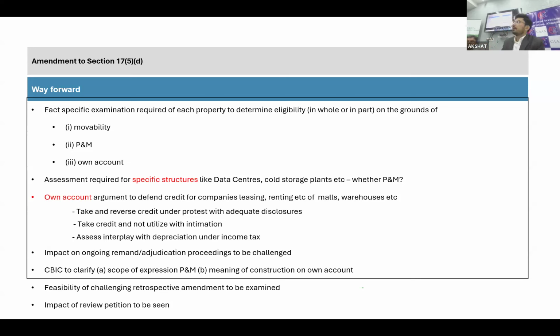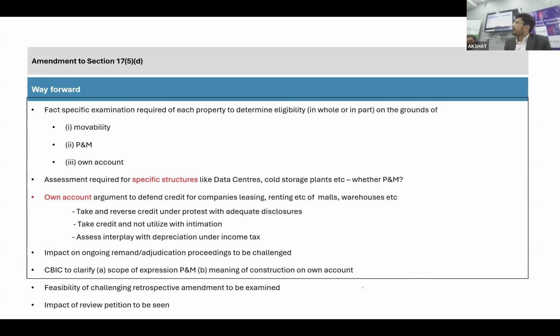Second point is, since plant and machinery has already been defined, and since there is a lot of discussion going on, and after that there is a change, I believe there is room for an interpretation issue as well. So in the near future, I would not be surprised if the government comes out with further explanation of what is called plant and machinery. Because when you read the words plant and machinery, that is a narrow interpretation. So these are the 2-3 aspects on which we need to evaluate our case, and accordingly we need to check for our client's case.